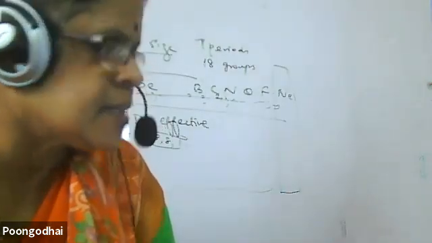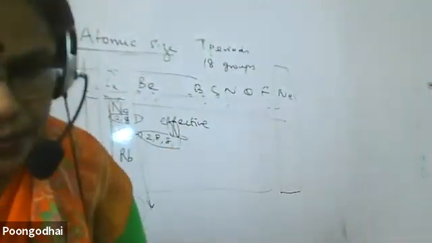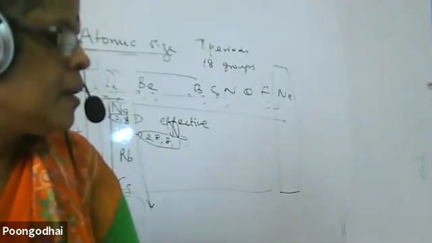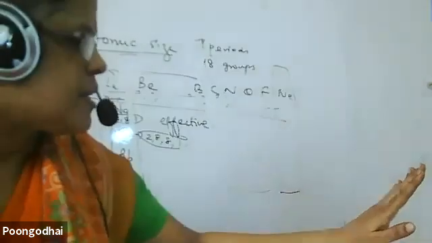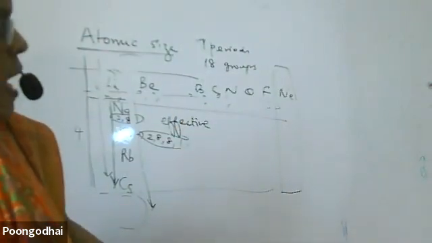Then Sandhya, start along the period. When we move along the period, the atomic size decreases. Why? Because the electrons get added up in the same shell. Wait, Sandhya. The electrons get added up in the same shell. How am I to know?